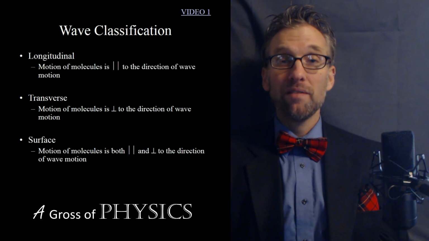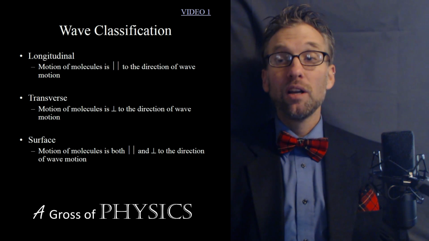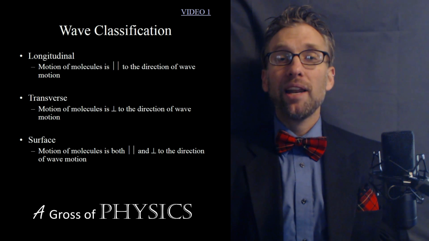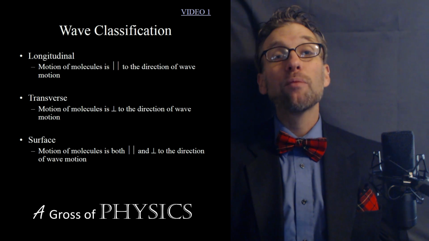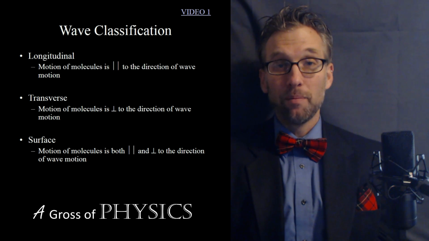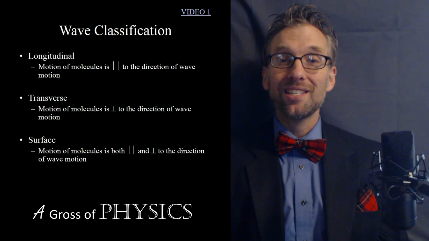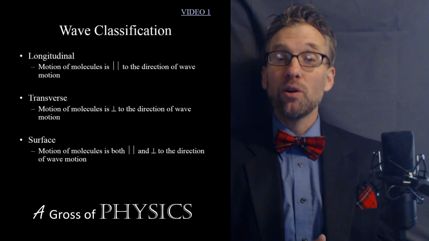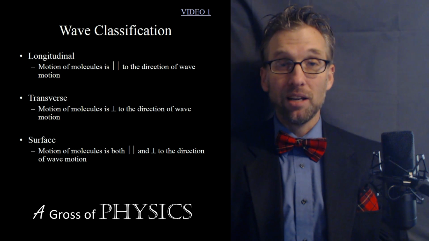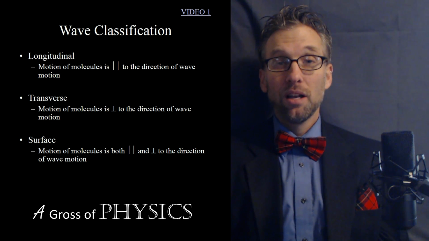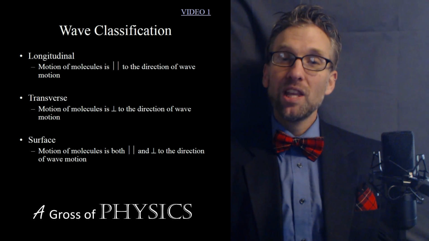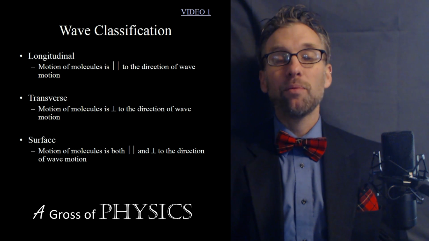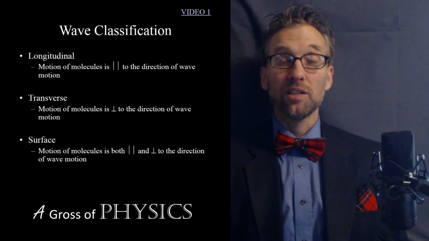The key to a transverse wave is that although the energy is being transferred sideways, the particle is only moving up and down. If you think about a wave at a sporting event like a baseball game, if a group of people are doing the wave, they're moving their arms up and down, or they stand up and sit down, but they don't change where they sit. So the energy of that wave, although it's simulated, is moving around the stadium in a left or right manner, but the particles, the people involved in the wave, are only moving up and down. So a wave at a sporting event is a good analogy of a transverse wave.